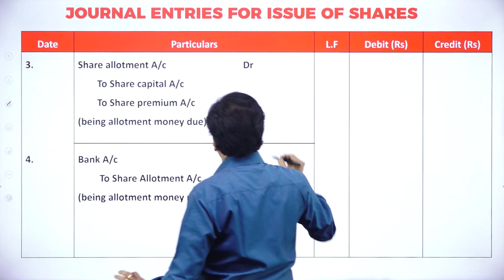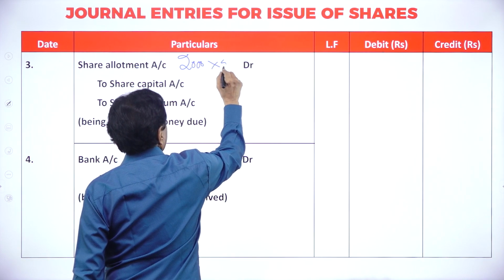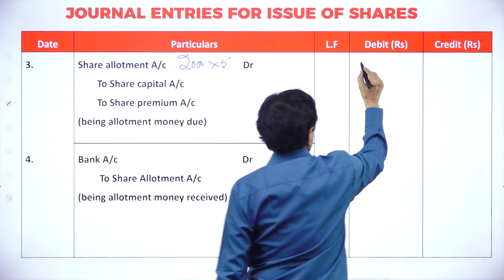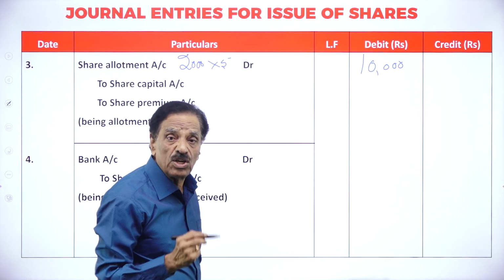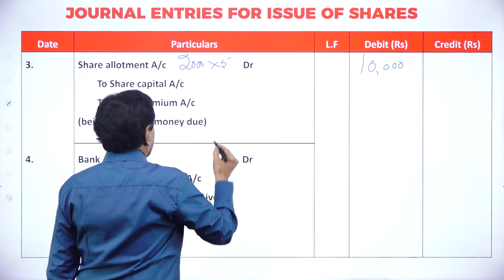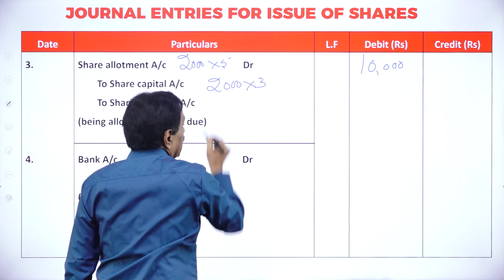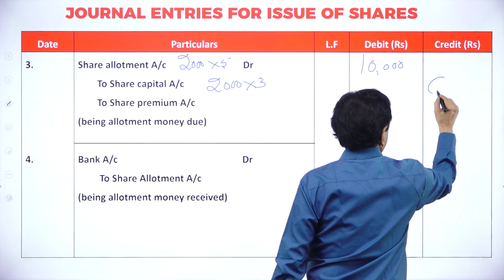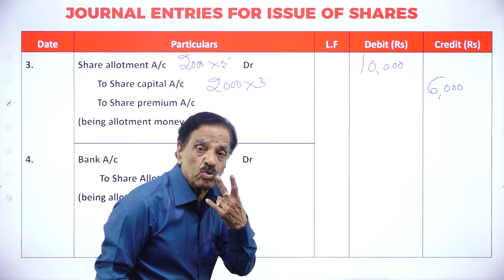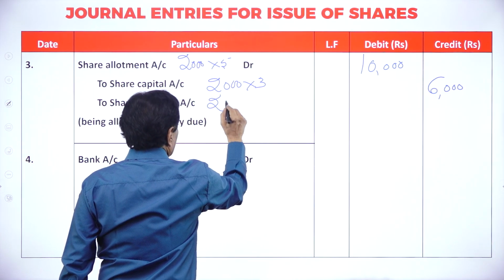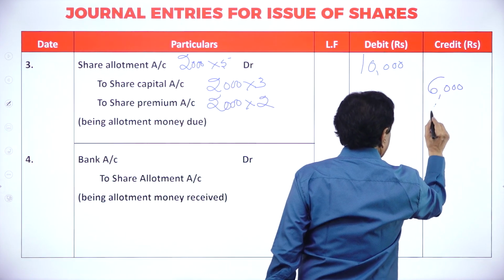Share allotment account debit 2,000 into 5, 10,000 we require. Real money, 2,000 into 3, 6,000. What's your premium? 2 rupees, 2,000 into 2. It works out to 4,000.